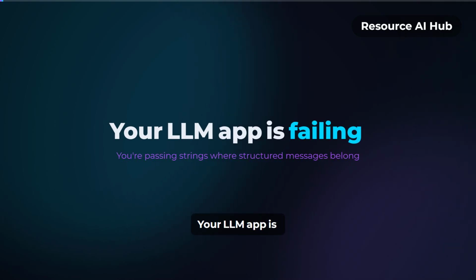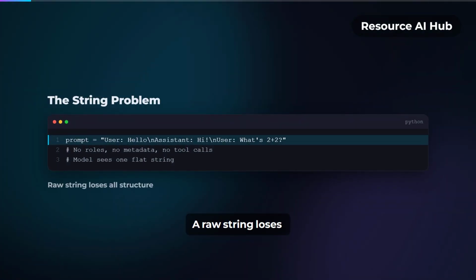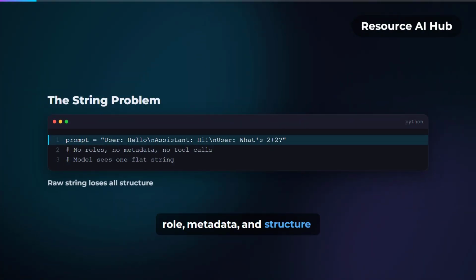Your LLM app is failing because you're passing strings where structured messages belong. Strings work for prompts. They break for conversations, tool calls, and RAG context. A raw string loses role, metadata, and structure. The model sees one flat blob.